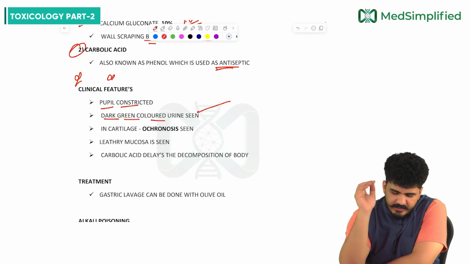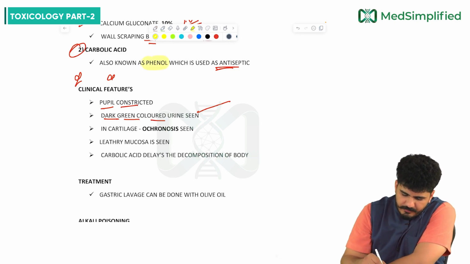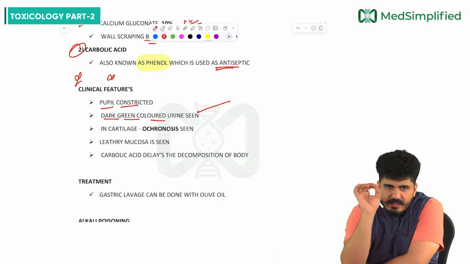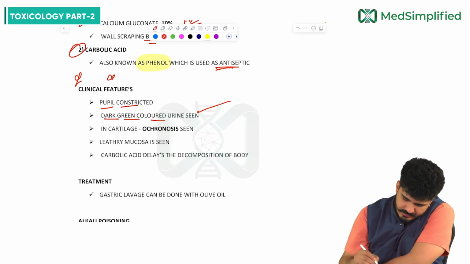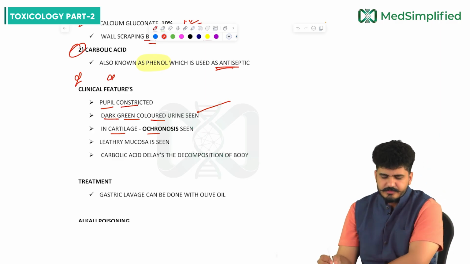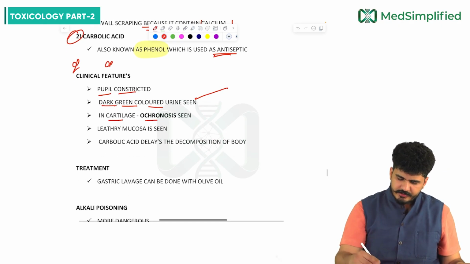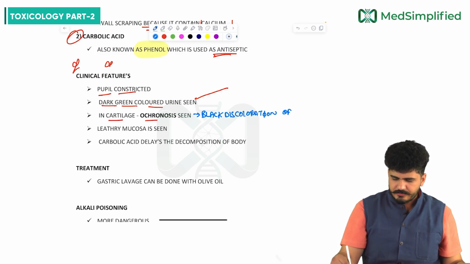Carbolic acid, also known as phenol. Phenol is the common name, and you should remember it by that name. If phenol is there, then dark green colored urine will be there. In cartilage, you will see ochronosis. What is ochronosis? There will be a black discoloration of the cartilage.